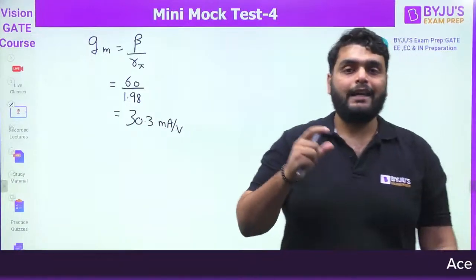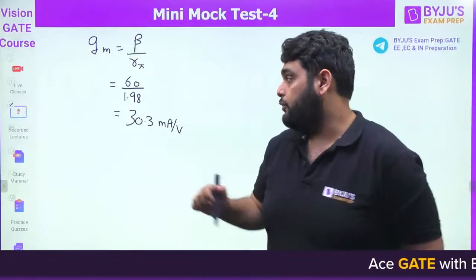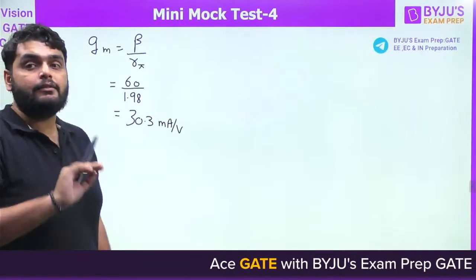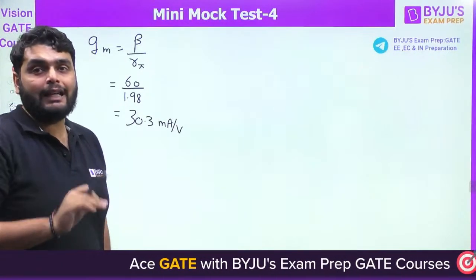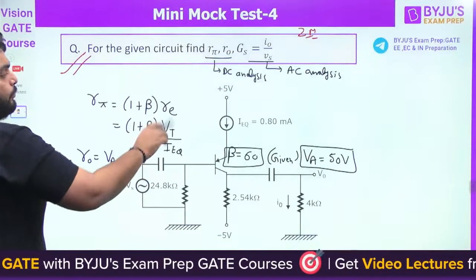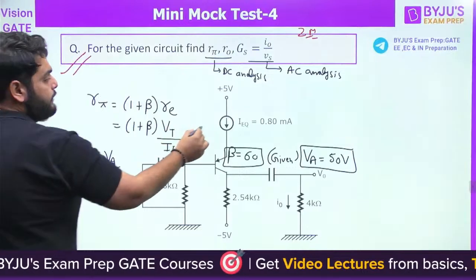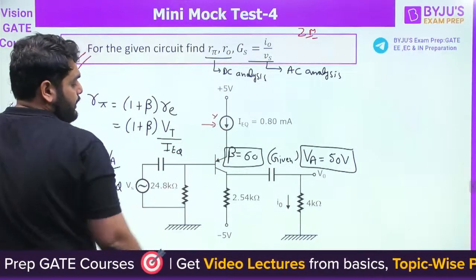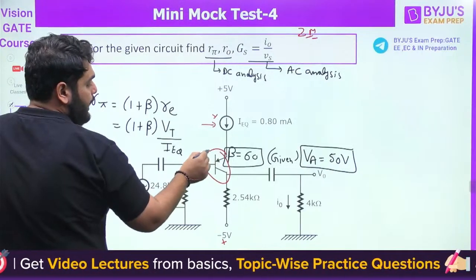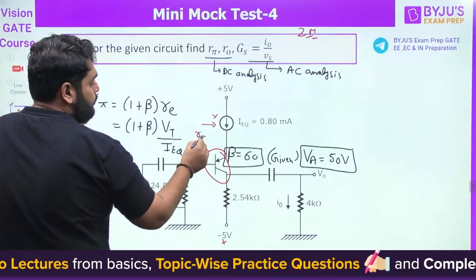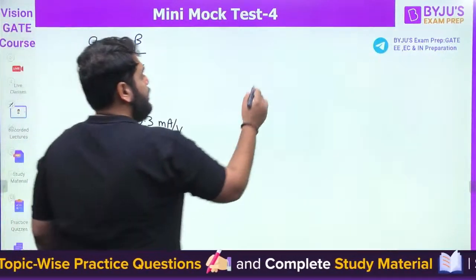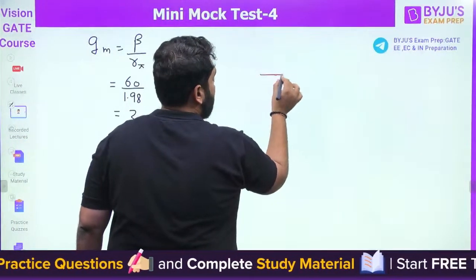Now we have to do the AC analysis. Now understand very carefully. When you do the AC analysis, you have to remove all the DC sources. So this source will be removed. Minus 5 volt will be removed. And this will convert into the R pi model. So first of all, I'm converting into an R pi model.